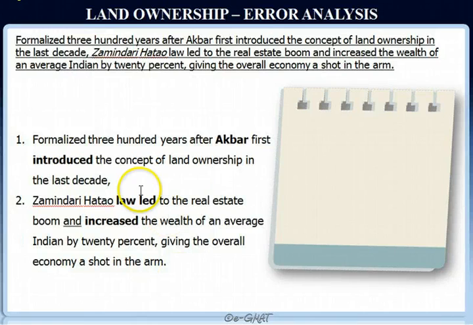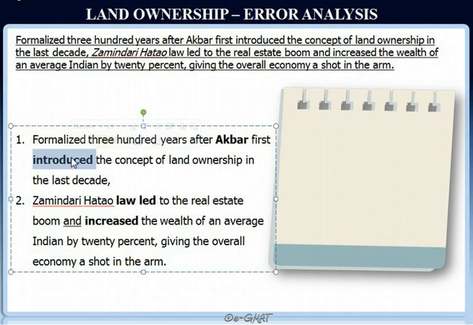So we have two subject verb pairs in the two clauses. There are no pronouns here, so we don't need to worry about it. Both the verbs are in past tense, and that makes sense. And again, even though Akbar first introduced the concept, this thing happened 300 years before this next event led.